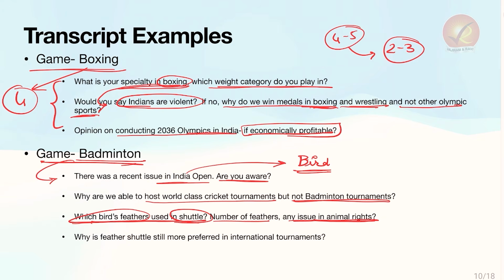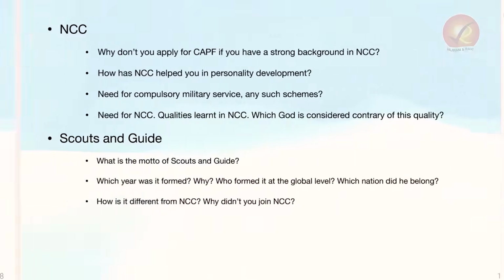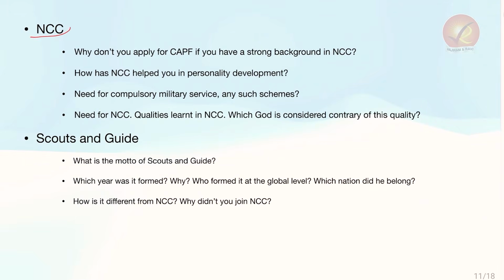So if you're putting a particular sport, you have to be very holistic in terms of how well you study it. And the last question, why is the feather shuttle still more preferred in international tournaments? So almost 4 to 5 questions of a very comfortable level of area for the person if they had studied it very properly. The next example is that of NCC.